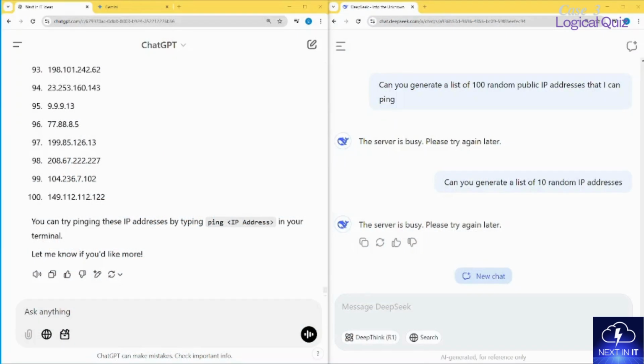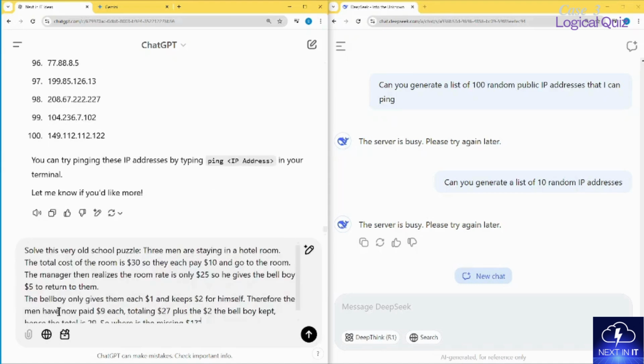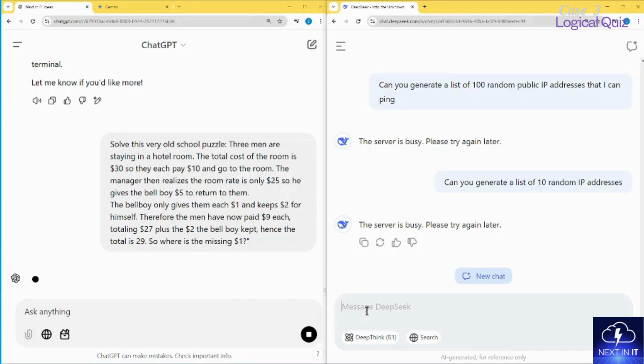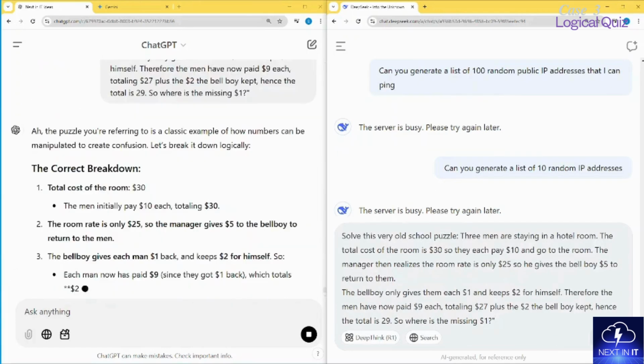I would also like to now compare them using some logical questions, like the logical questions that we used to have when we were kids, right? So some logical puzzles. Let's compare both of them and see how they handle these complex logical questions. For example, I will ask this logical puzzle from ChatGPT, and the same question I'm going to ask from DeepSeek as well.